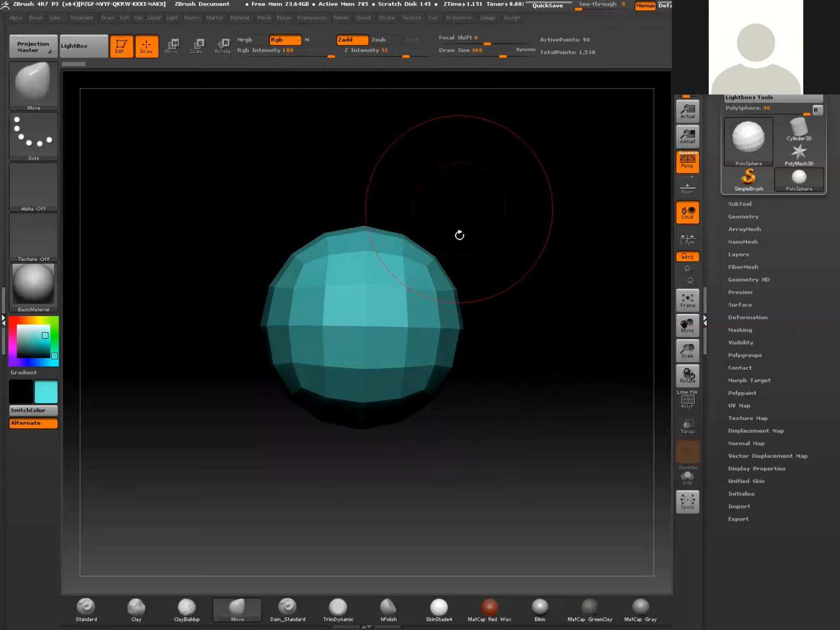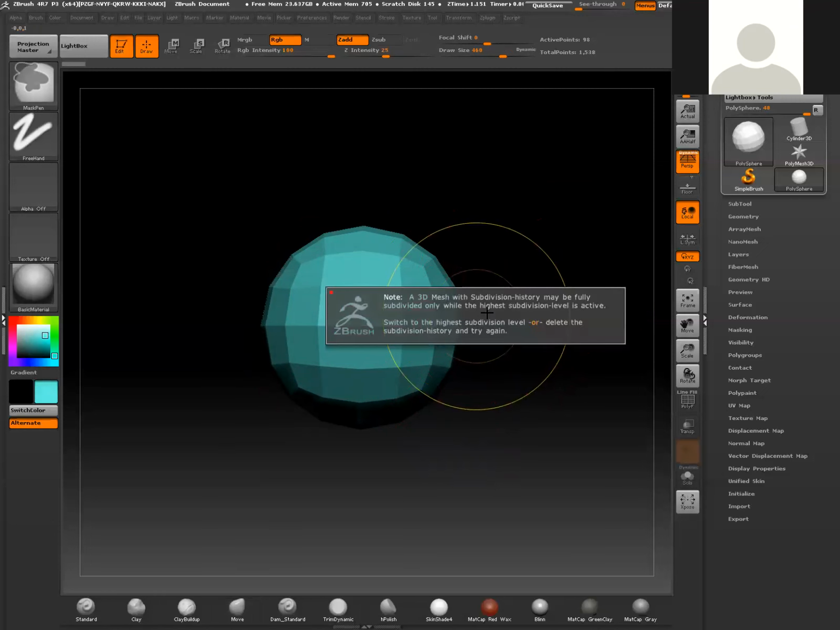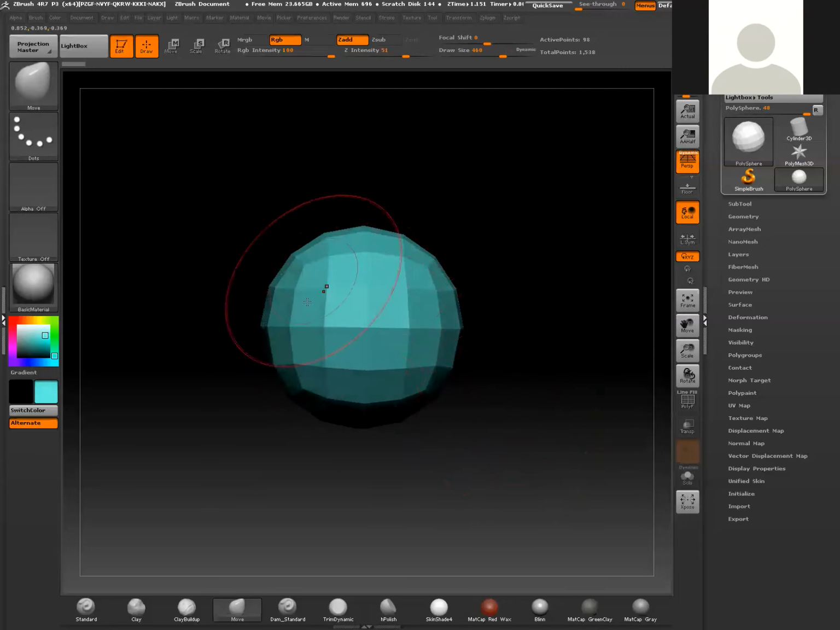So you could imagine if I have this right here, and just for a real quick practical purpose, I'm going to go ahead and subdivide this geometry so we have a little more resolution on here. The shortcut for that is Control D. If I hit Control D, one thing you're going to notice is that a message comes up and says, a 3D mesh with subdivision history may be fully subdivided only while the highest subdivision level is active. So what that's telling me is that this mesh actually has higher subdivisions, and I'm just not aware of it.